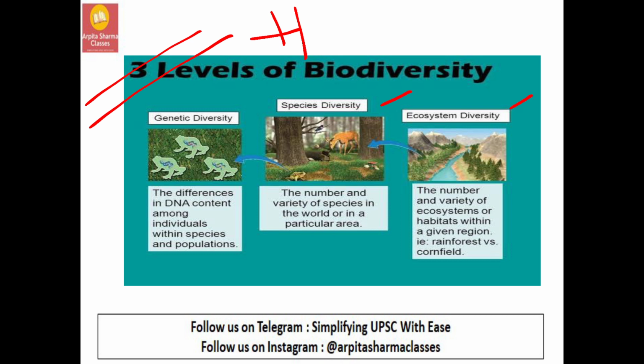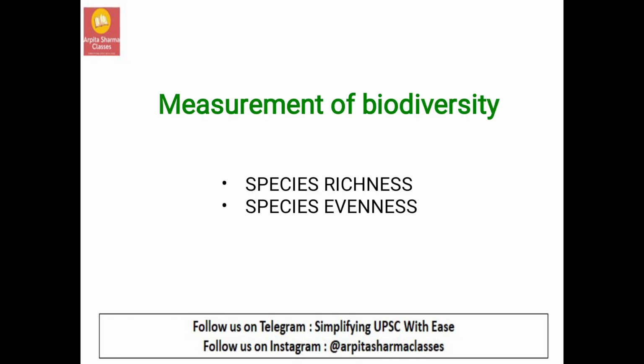What is species diversity? The diversity that is present between the species. That is, a man is not the same as a dog is not the same as a lion. So there is species diversity, and there is ecosystem diversity. That is, a rainforest is not the same as a desert is not the same as a grassland, etc. And these are the 3 types of biodiversity, and with simple examples this is how it can be understood.